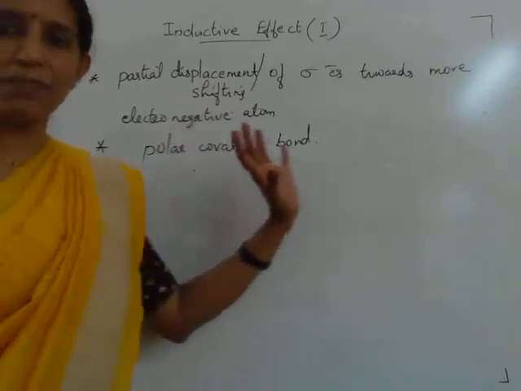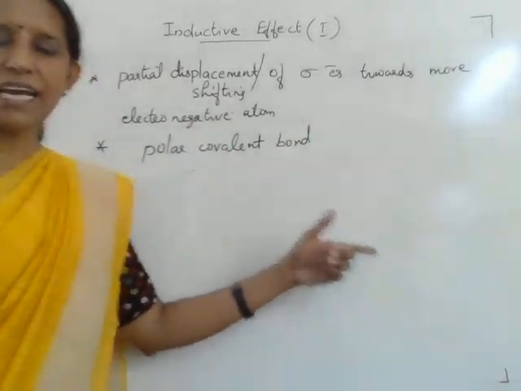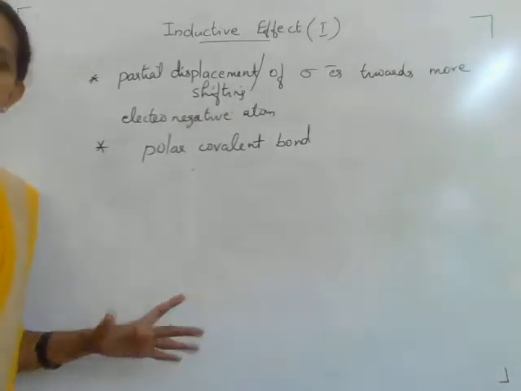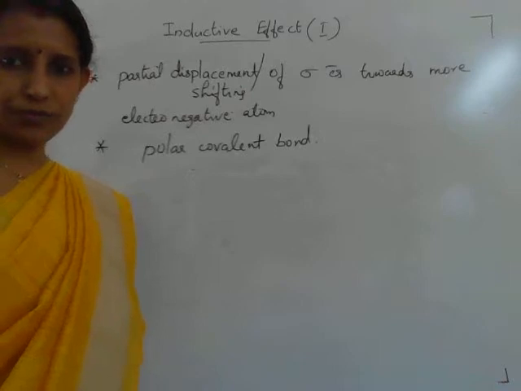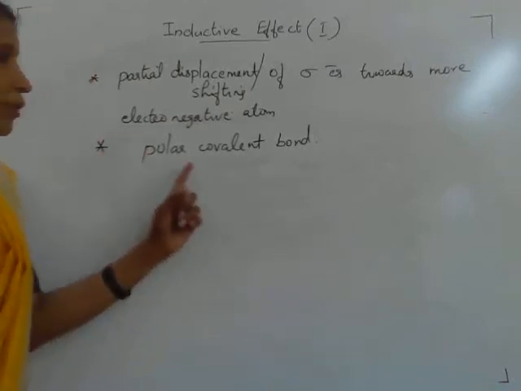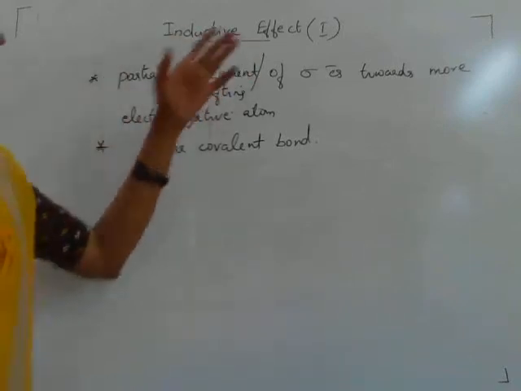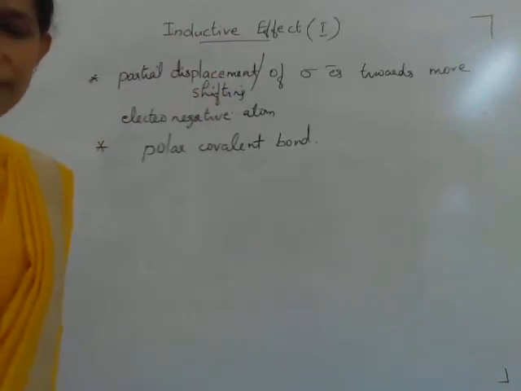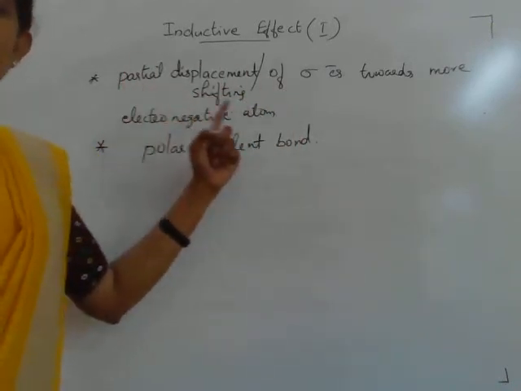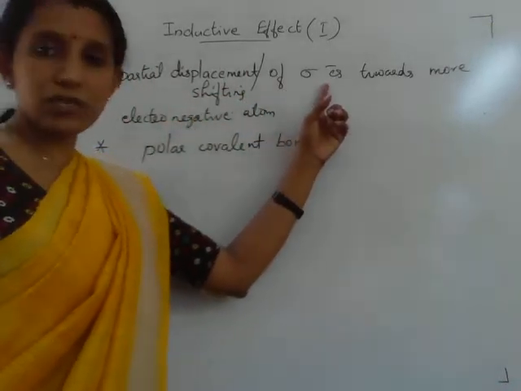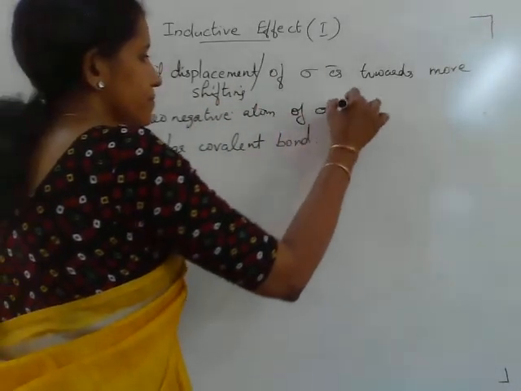One of the bonded atoms will be partially negative, that is the more electronegative atom, and the other partially positive because of the movement of electrons. So the presence of a polar covalent bond is the essential condition for the inductive effect to operate in an organic molecule. It involves the partial displacement or partial shifting of sigma electrons towards the more electronegative atom of the sigma bond.